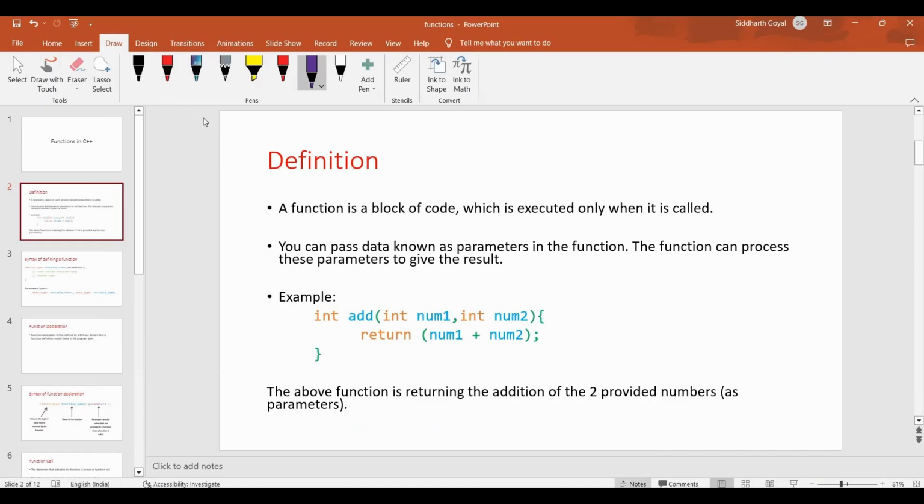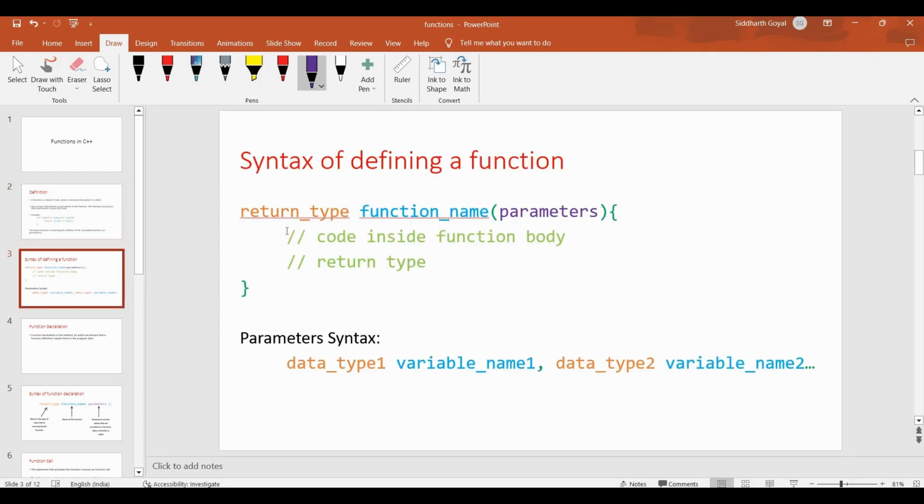Now coming back to functions, a function is a block of code which is executed only when it is called. You can pass data, which is important for the processing of the function. The function can process data to produce a meaningful result, right? For example, here add is a function, and this function performs the addition of two integers, right? So this data is really important. It is returning the sum of two numbers, to be more precise, the sum of two integers.